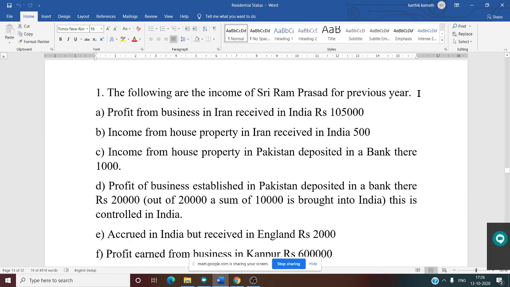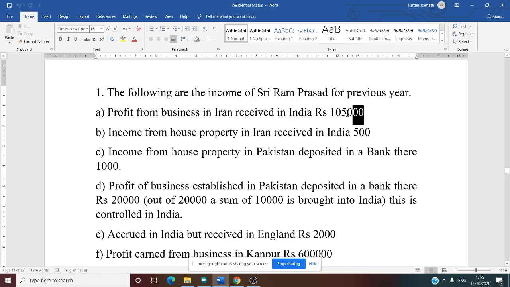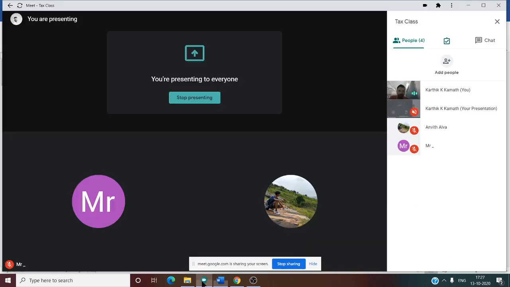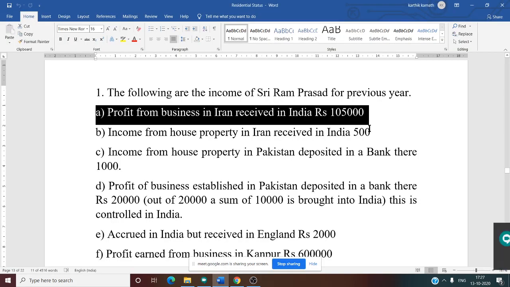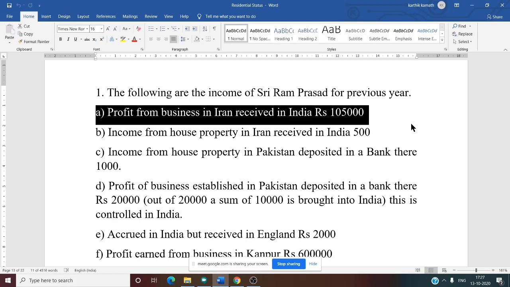The following are the incomes of Sri Ram Prasad for the previous year. First one: profit from business in Iran received in India, 1,05,000. Can you tell me what is this case? Business is outside India, but received in India. So OR and NOR is taxed.